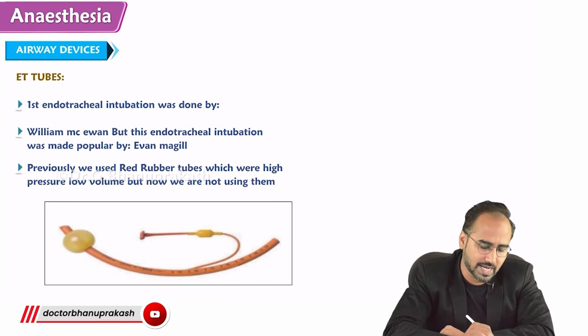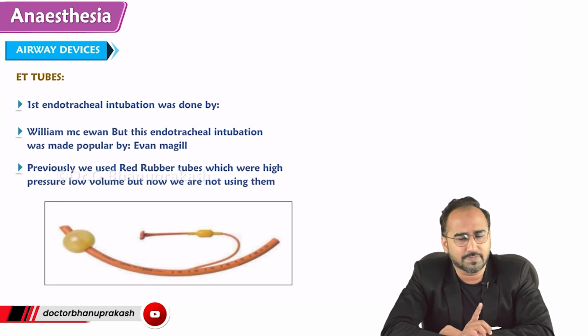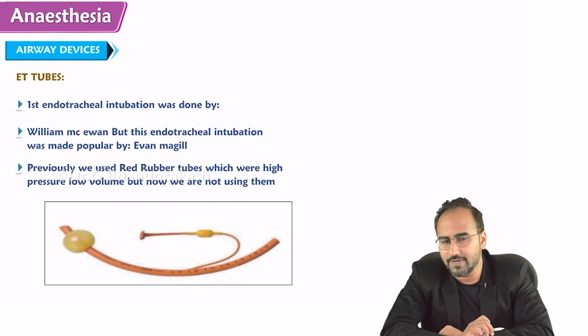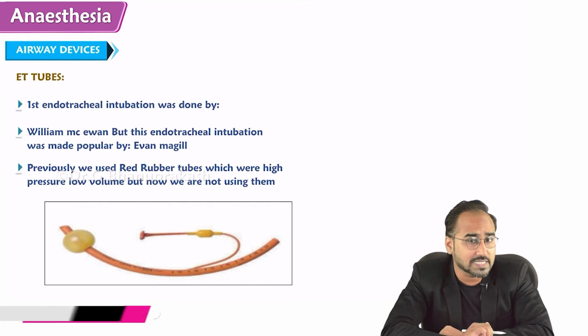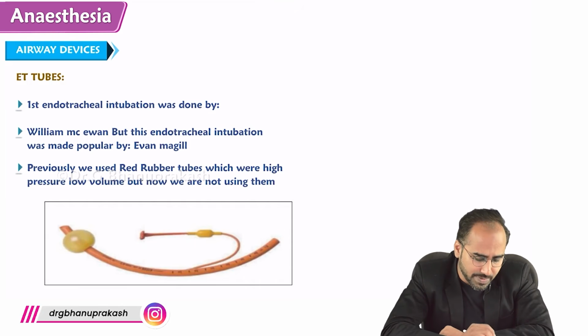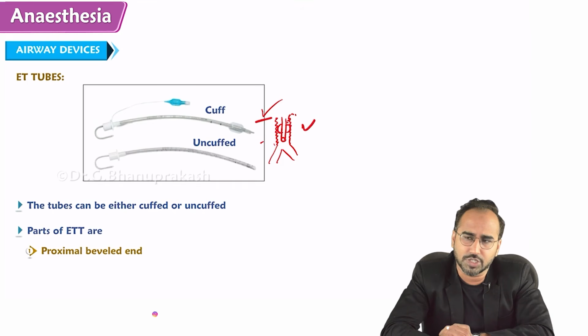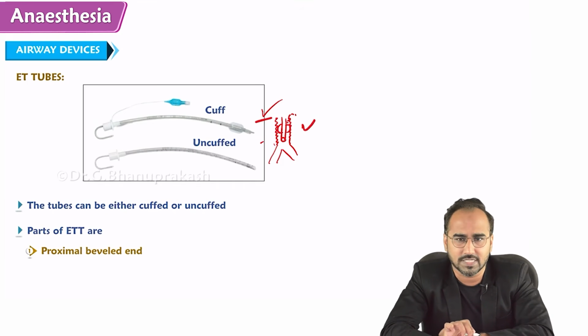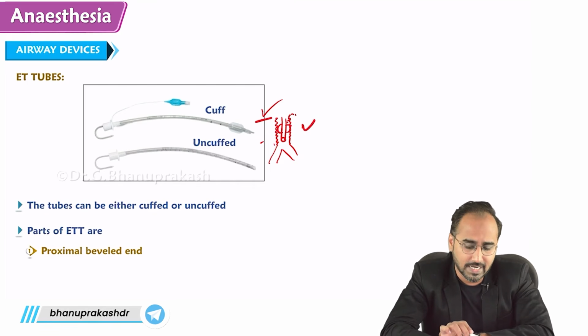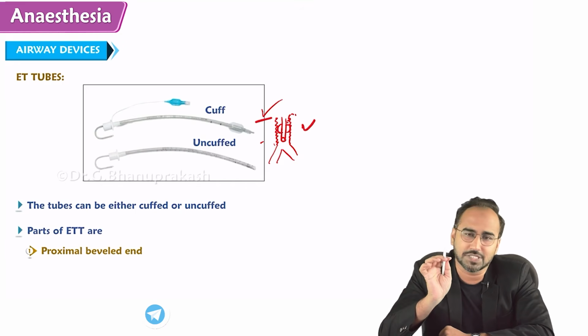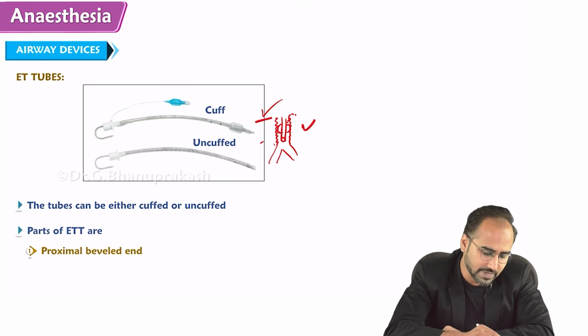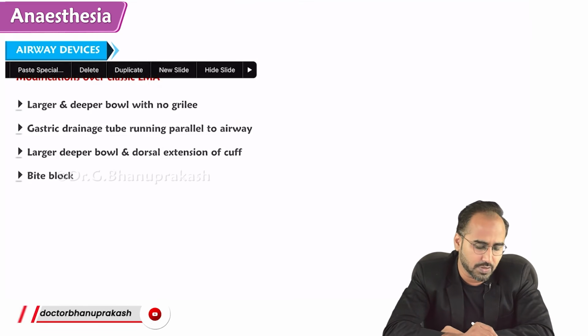LMA is laryngeal mask airway. So in the airway device, my first question was, what is a definitive airway? LMA or ET tube? The answer is, guys, always the ET tube is a definitive airway. Why is the ET tube a definitive airway? Because the ET tube fits into the trachea and you are 100% sure that you will be only ventilating the lungs. With the ET tube, there is no risk of aspiration, but with LMA, there is a risk of aspiration. So we are starting with this endotracheal tube.